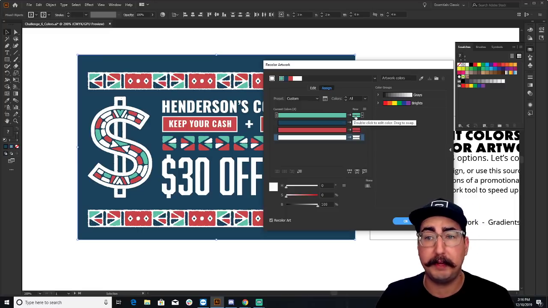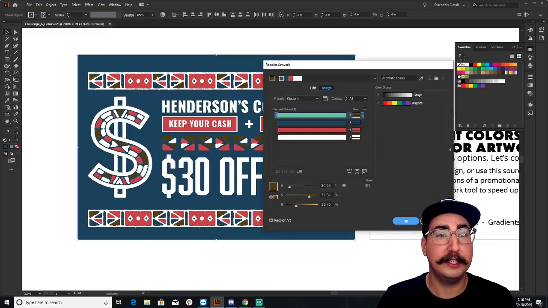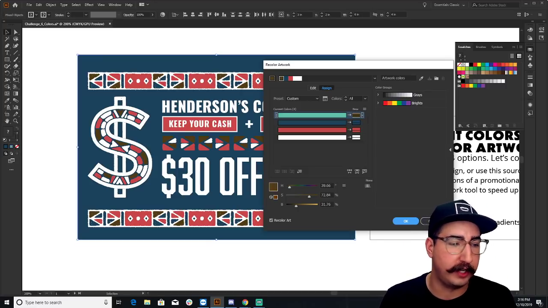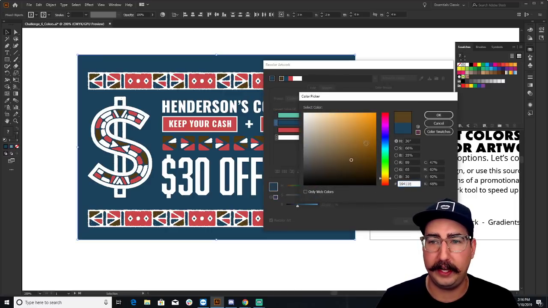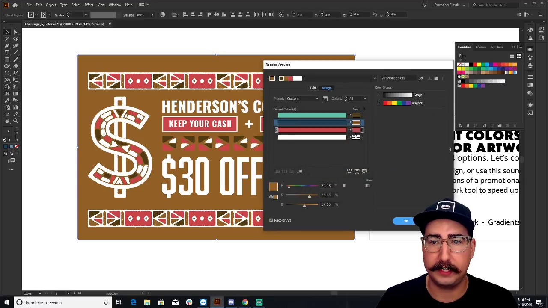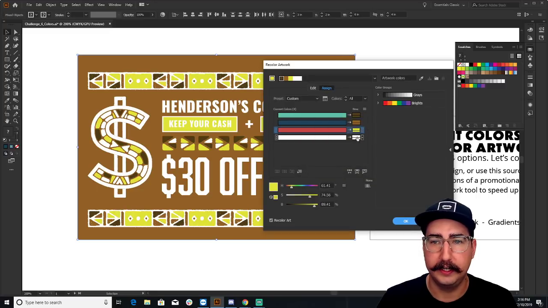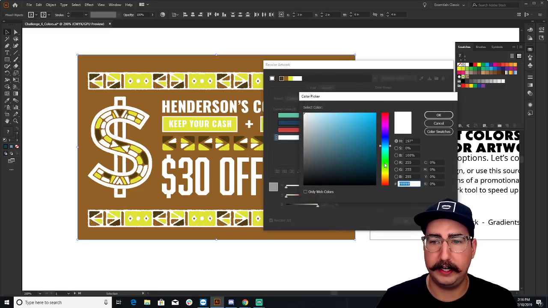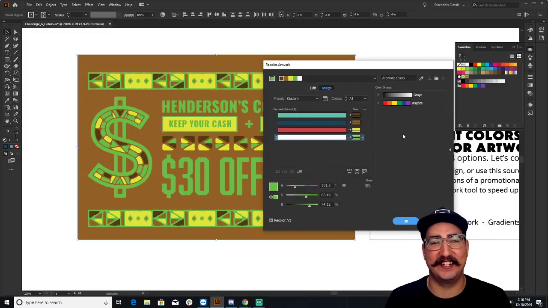Now, let's say that we want it to be fall. What we can do is we can just double click on this color here and change to a brown. So let's say we want these to be brown. You can see it's automatically changing everything that is that color into our new color, right? Totally amazing. So we can come in here and keep playing with the different colors that we want. Again, we're just grabbing some random colors here and tossing them in. Let's do a nice green. Okay, we did it. We have changed all the colors altogether.